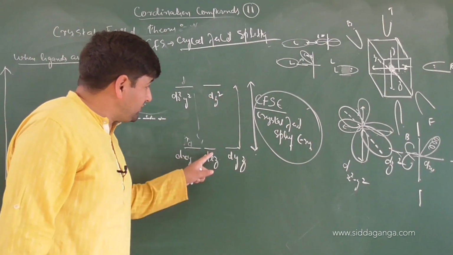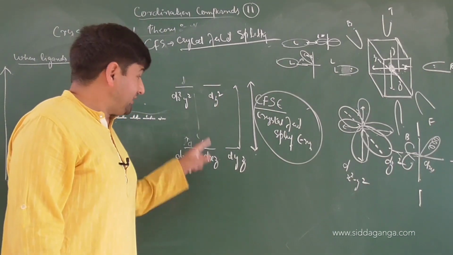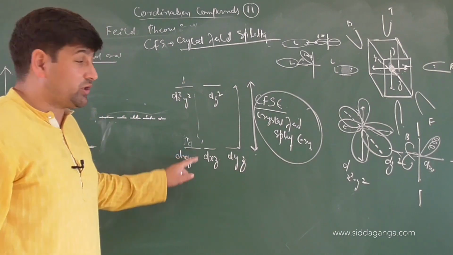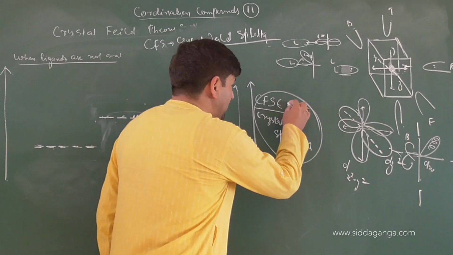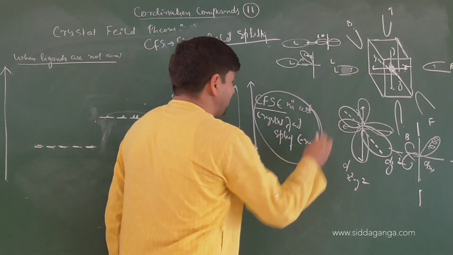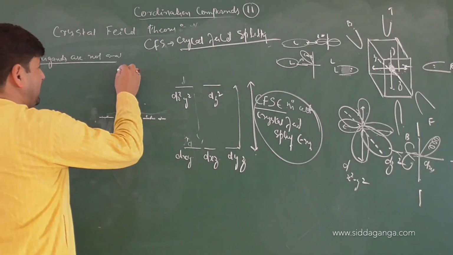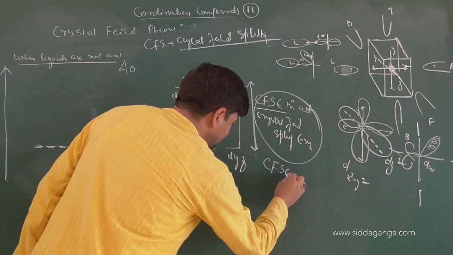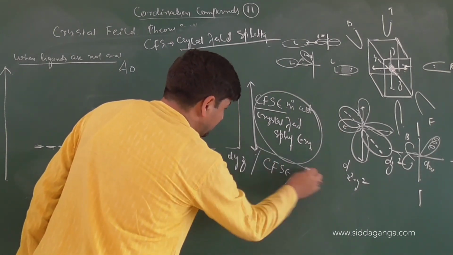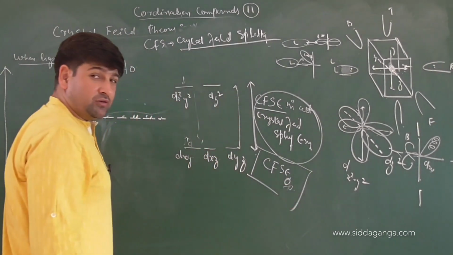And the amount of energy with which the d orbitals have split, we call that crystal field splitting energy. In which field? In octahedral field, because it has occurred in how many ligand systems? 6. So we represent that by delta 0. We can write that as CFSE delta 0. That is crystal field splitting energy, in octahedral field.